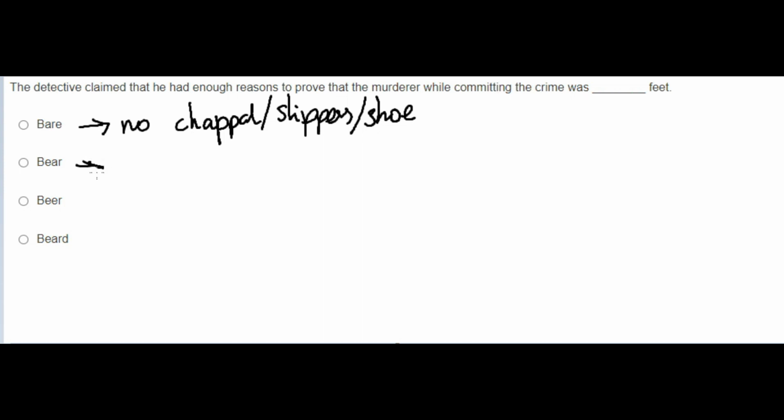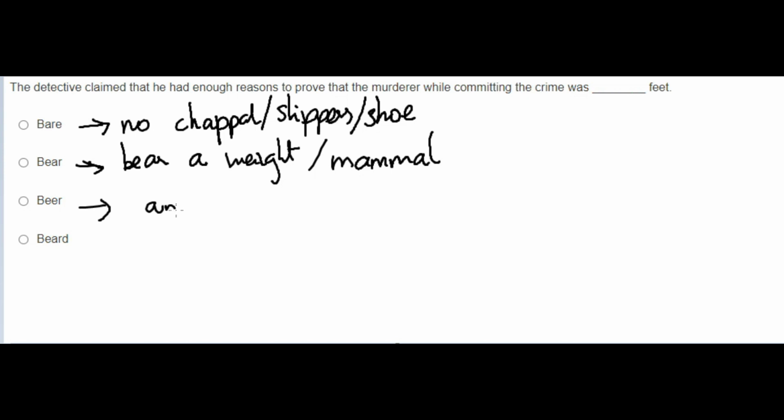Bear means you can bear a very big weight, or bear a weight, or you can write simple weight. As well as bear means you can take it as a mammal. You know that in the forest there will be a bear living, is it right? And beer means what? We don't want that beer because it is an alcoholic drink. So please don't go there. My advice, as a professor, my advice is don't go to the beer.